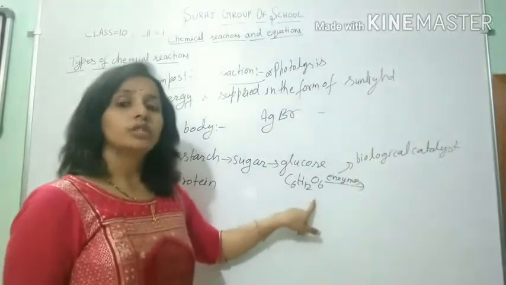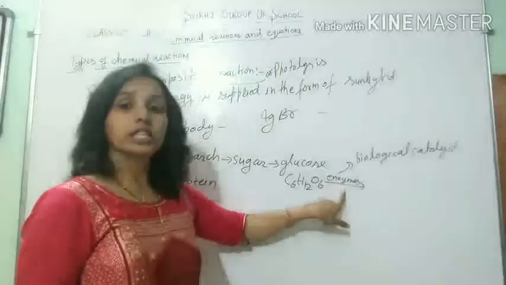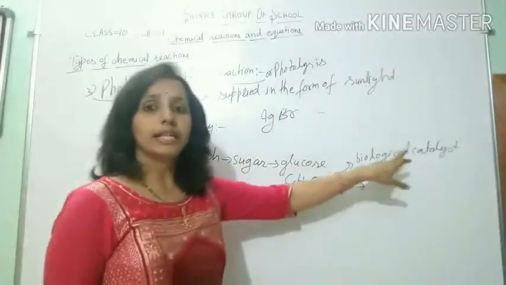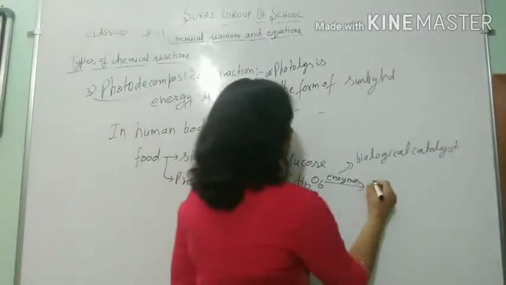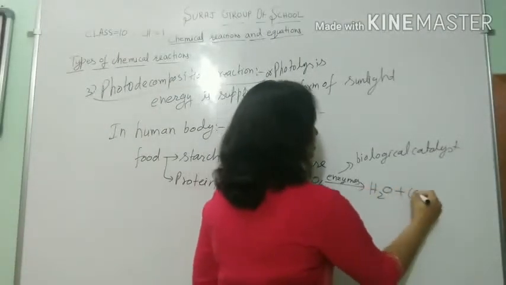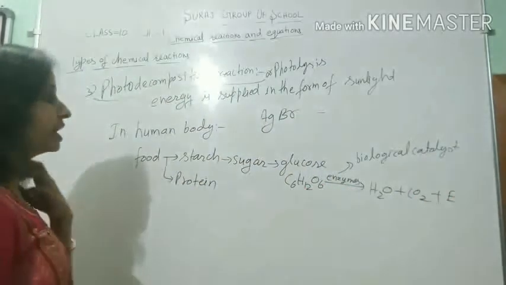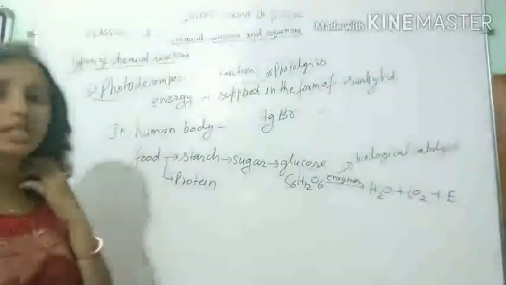Glucose decomposes in the presence of enzymes, which break it down into water, CO2 and energy. We break down this glucose into these compounds.